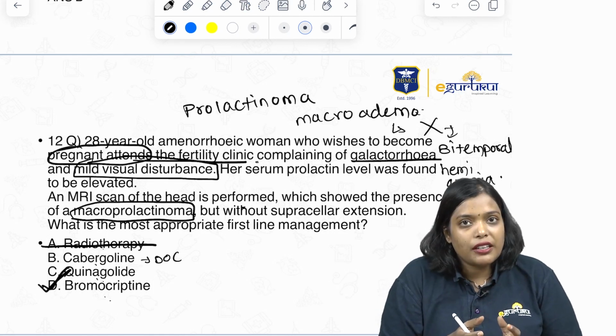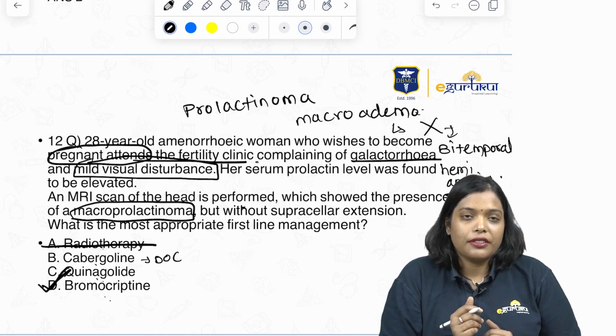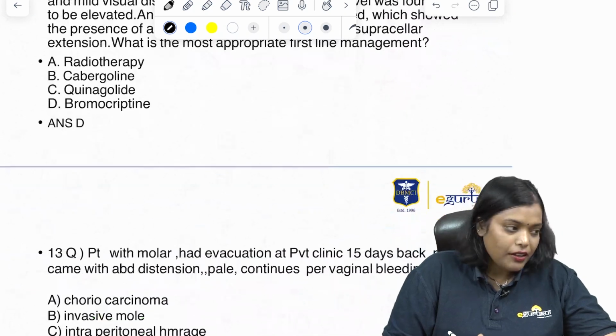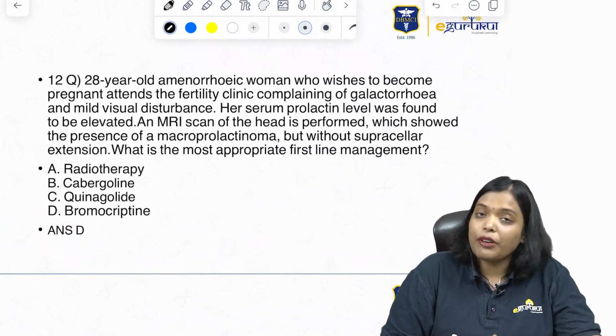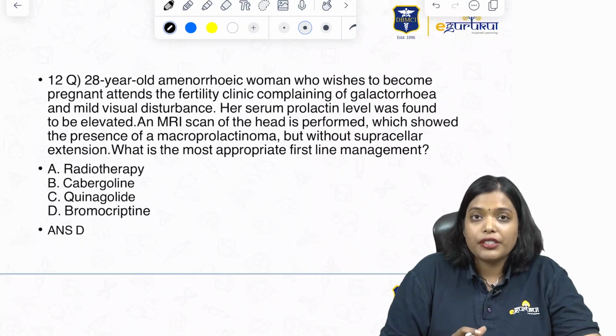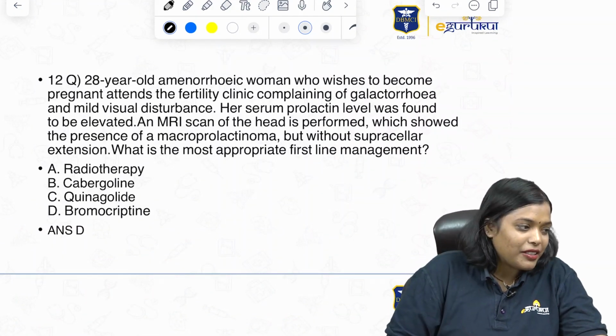But here the first line drug will be bromocriptine, guys. Okay? So most of you would have gone wrong with answering the cabergoline here. So that's how you have to control your silly mistakes, right? So let's see the next question now.